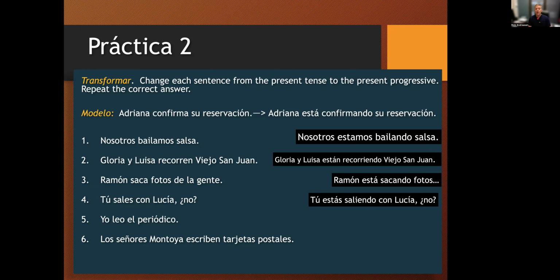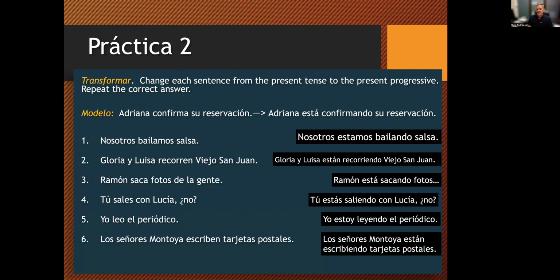Número 5, yo leo el periódico. Yo estoy leyendo el periódico. Y número 6, los señores Montoya escriben tarjetas postales. Los señores Montoya están escribiendo tarjetas postales.